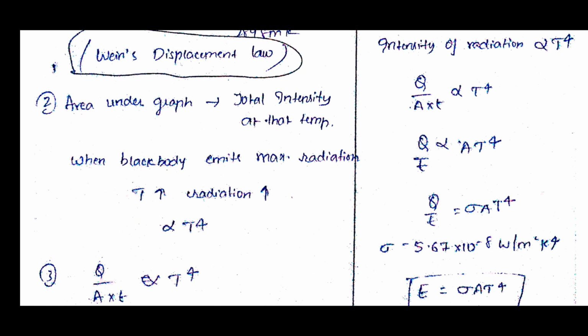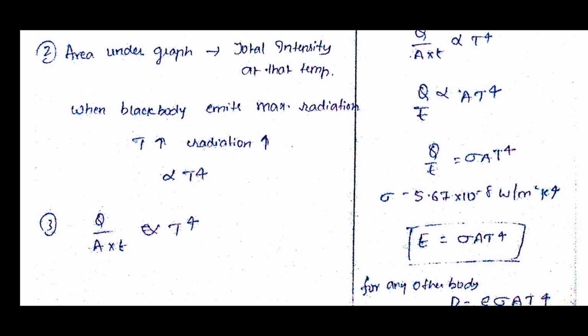Okay, so how can we write this? Can we write Q by T is equal to, sending this area to that side, sigma A into T power 4. So Q by T is equal to sigma A T power 4. What is Q by T? Q is nothing but joules, T is nothing but seconds. Joules per second is nothing but watts. Watt is nothing but power. So I will write Q by T is equal to E, that is the emissive power, is equal to sigma A T power 4.